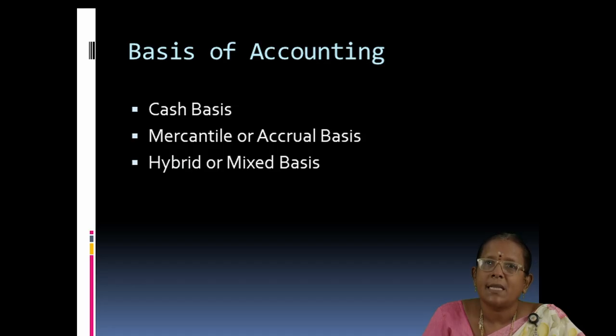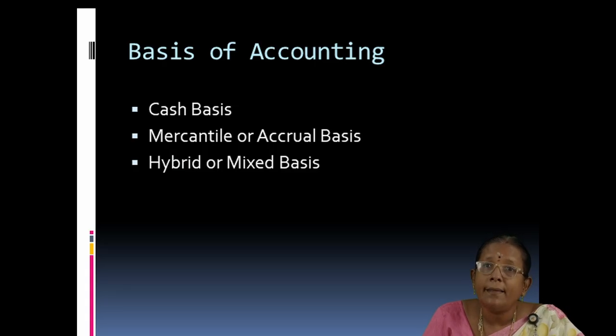Because the salary which is outstanding is also for the particular financial year. In order to find out the correct profitability, the expenses which are related to the particular period should be entered. That is why salary paid along with the outstanding salary are entered on the debit side of profit and loss account.